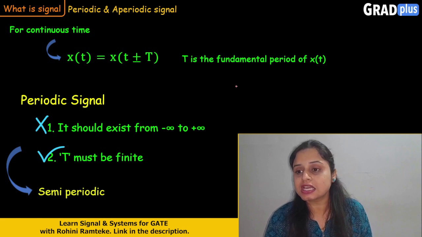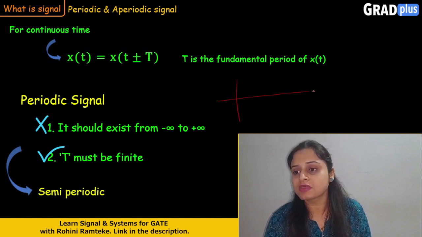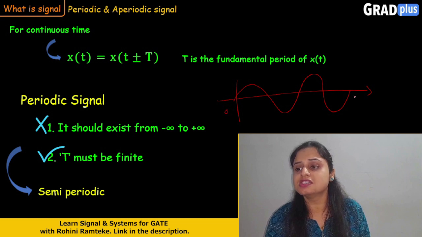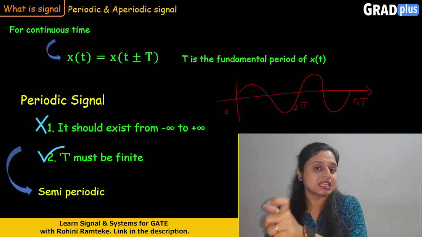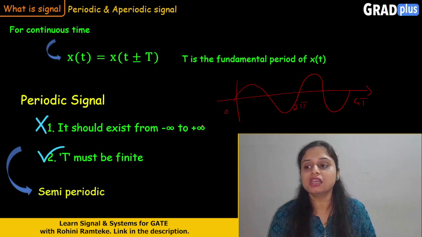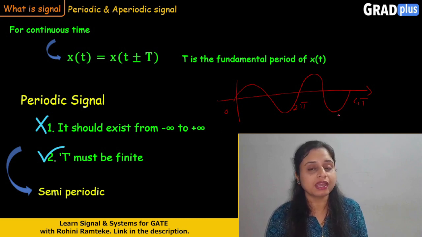Again, consider one signal. Let us say this is your sine signal, and this signal will exist from 0 to, say, 4 pi. This is your 2 pi. Here you can see this signal will exist for only 0 to 4 pi.